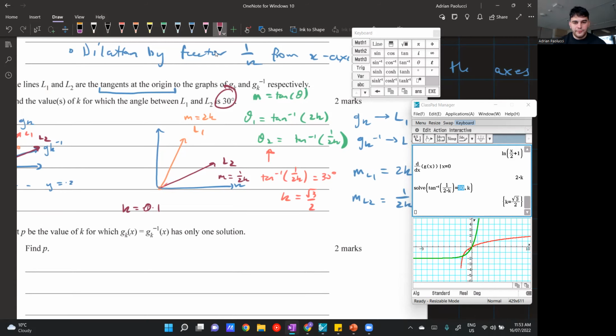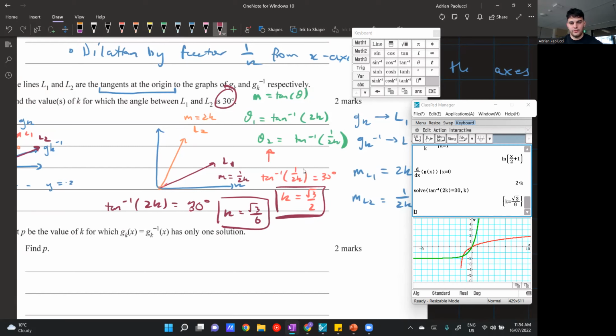Cool. Anyway, as I was saying before, L2 doesn't necessarily have to be below L1. It depends on the K value. So I should solve for L1, like this angle here, to be 30 degrees as well, because we could easily have this as L1 and this as L2. It just depends on the K value, so we have to cover both cases. That's why the question says values of K, because it's not only one. So I also have to solve tan inverse of 2K is equal to 30 degrees. That'll give me another K value, and I get √3/6 for this one. So I get those 2 K values there.